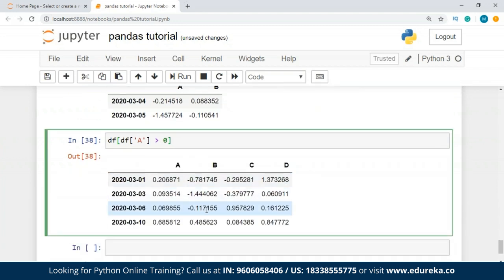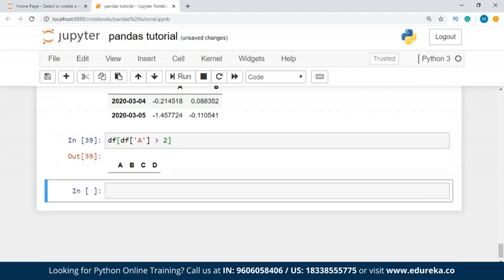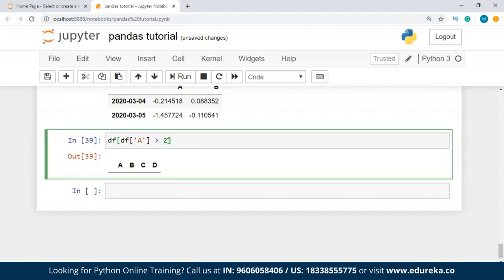So it has given me all the values inside A, where A is greater than 0. If I write here, let's say 2, I have no values because none of the values are greater than 2. So this is how you can get the Boolean indexing. This is actually important when you're applying functions to your data frame, guys.